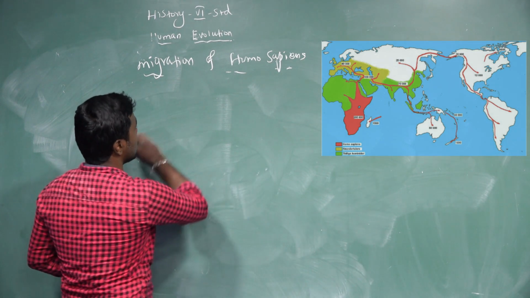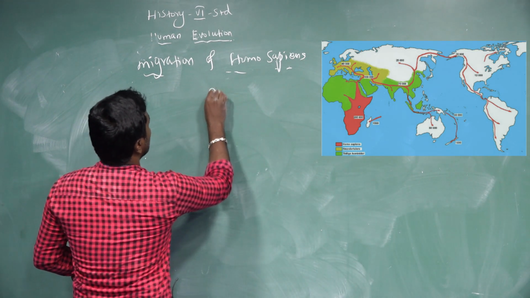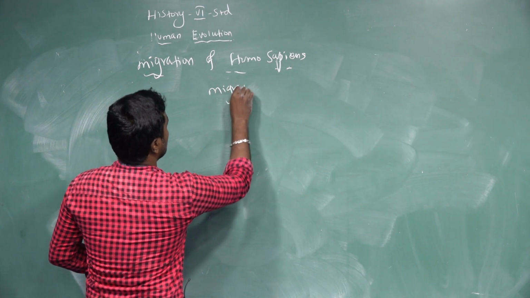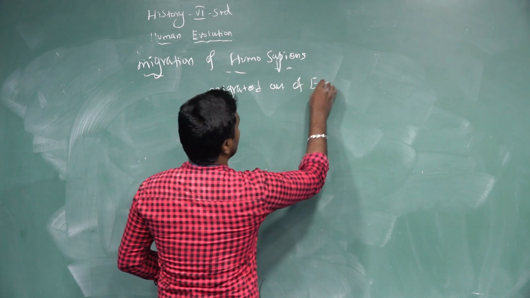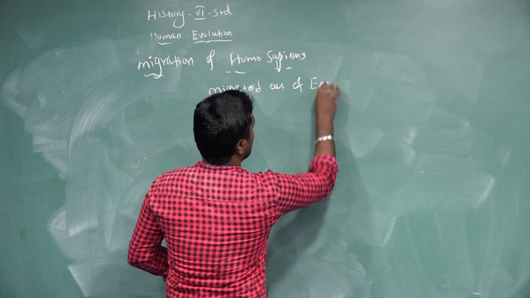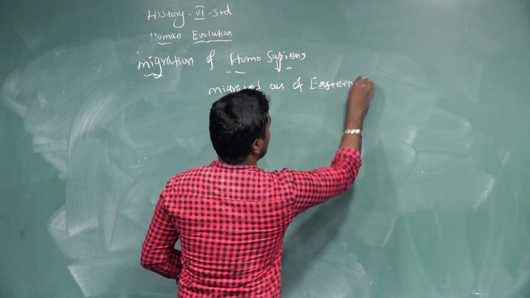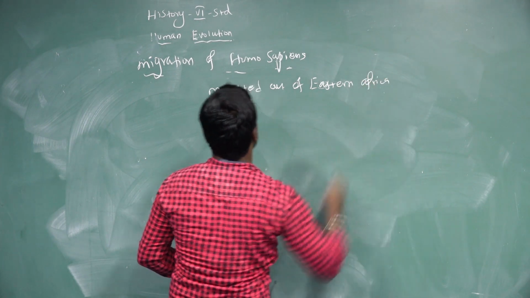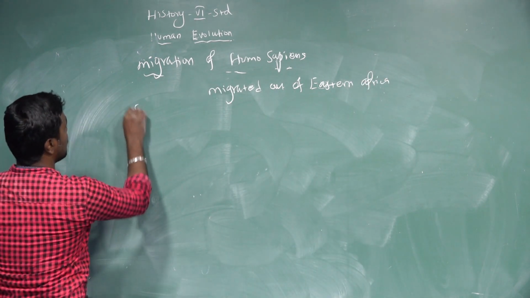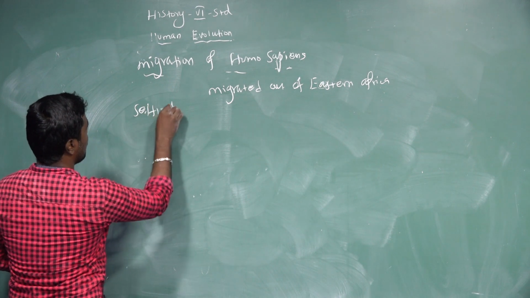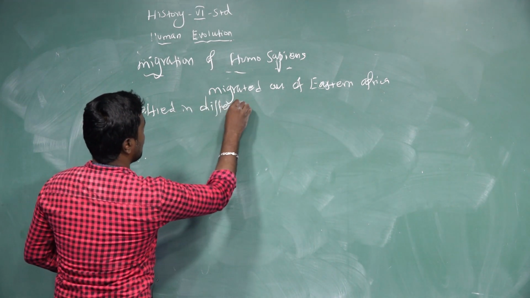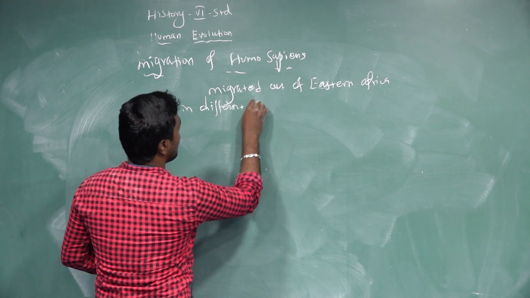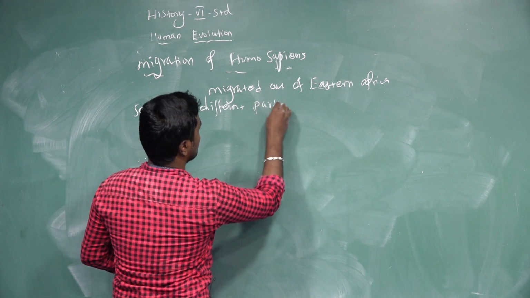So, Homo sapiens migrated out of Eastern Africa and settled in different parts of the world.